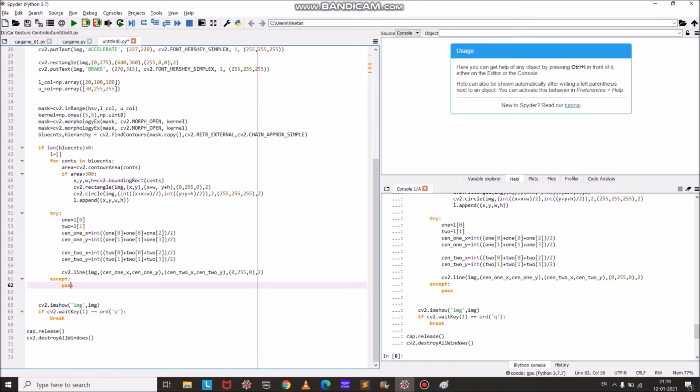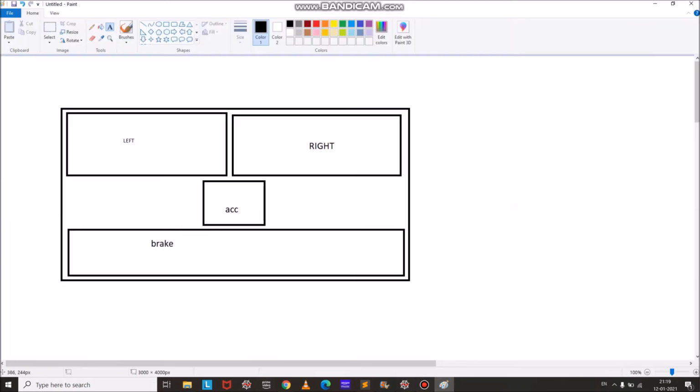Now, how are we going to control the car? Whenever the center of one hand is here and the other is here, we have to press the left key and the up key. Similarly, for this position, we have to press the right key. In the center, we have to press the up key. Now, how can we map the keys to these functions?